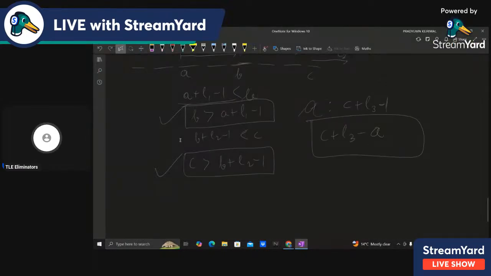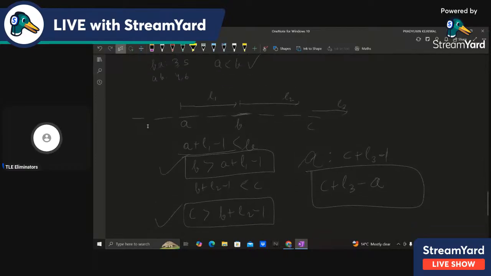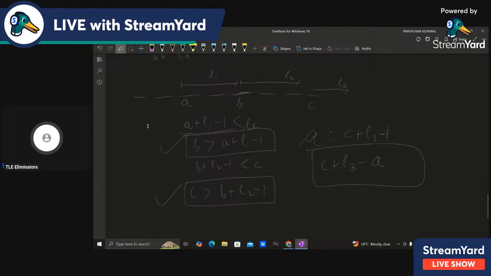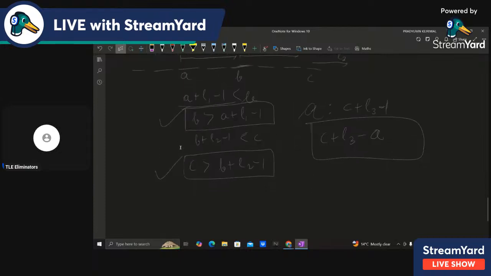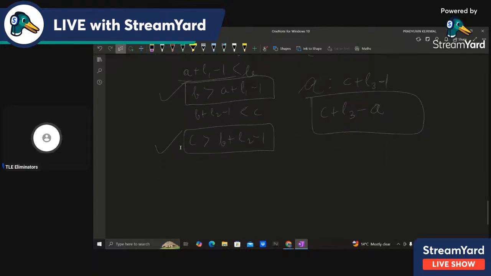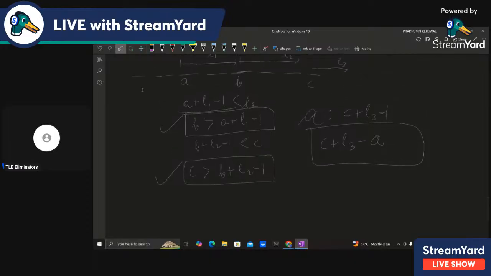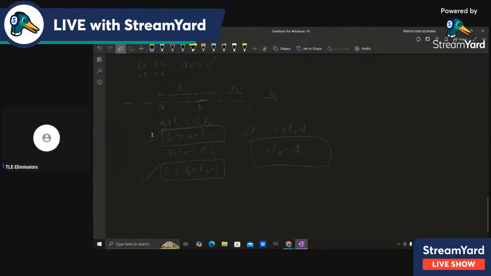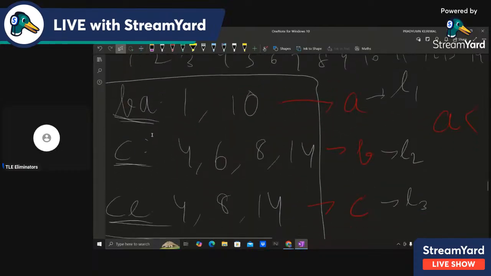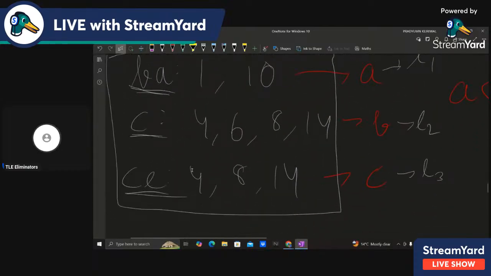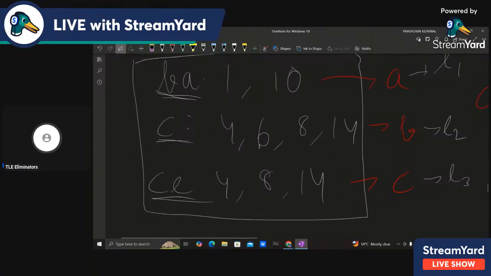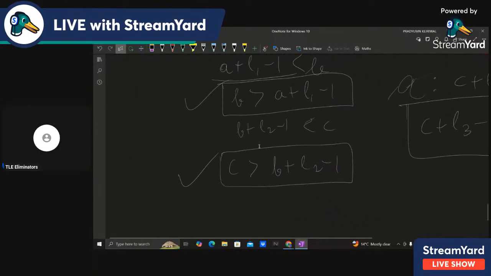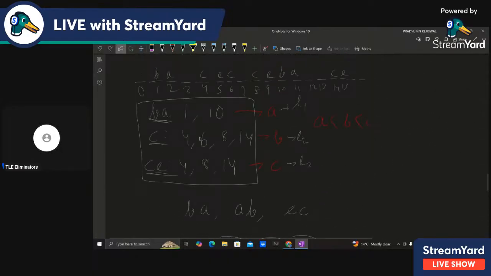So yeah, the problem boils down to this, that we have certain indices in the string and we have to select. So how do we do that? Any ideas, guys? How do we achieve this aim, that we need to select three indices? We have a list of indices 1, 10, 4, 6, 8, 14, and 4, 8, 14, and we have to select such that these two conditions are satisfied. So does anyone have any ideas about this one?